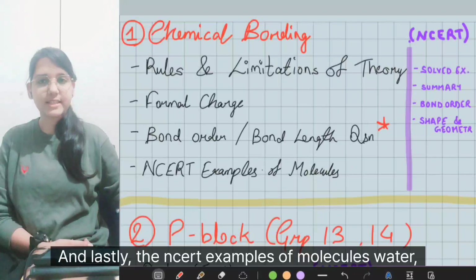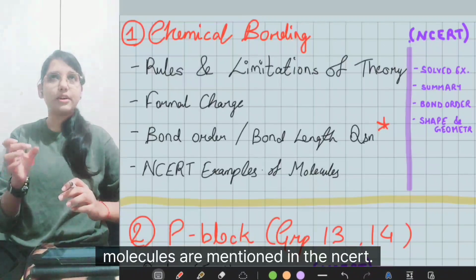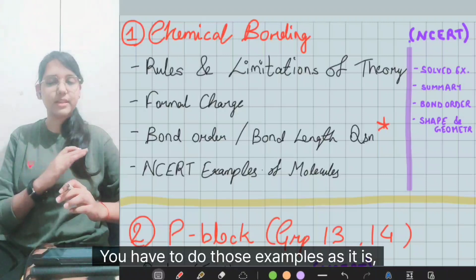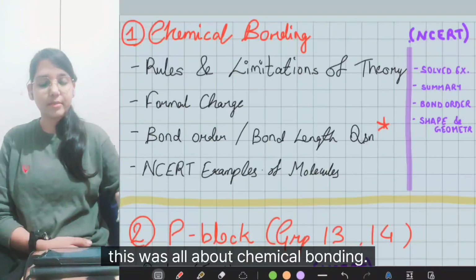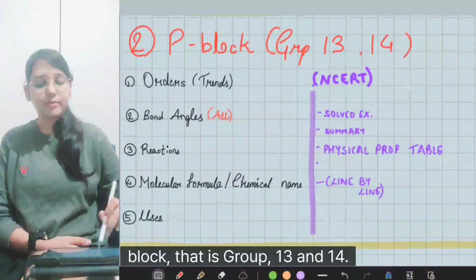And lastly, the NCERT examples of molecules. Whatever molecules are mentioned in the NCERT, you have to do those examples as they are. This was all about chemical bonding. Now let's move towards P block, that is group 13 and 14.